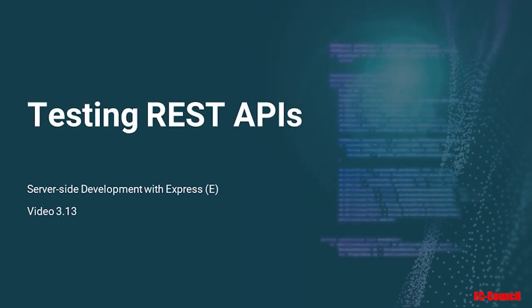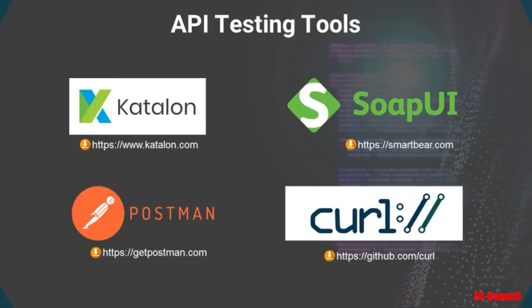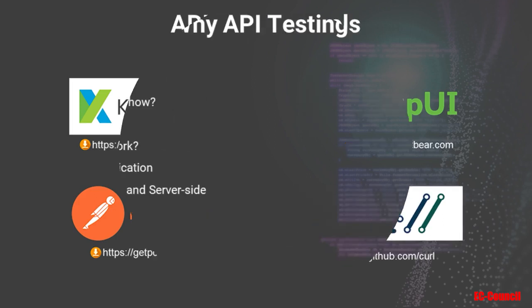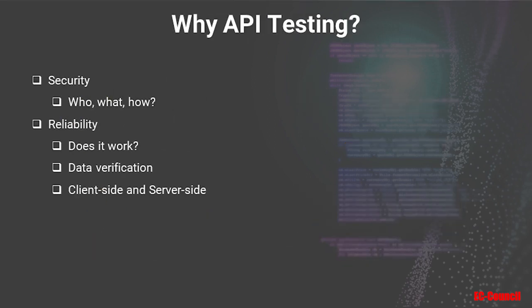Testing REST APIs with Postman. There are many tools you can use to test your APIs. For example, Katalon Studio, SoapUI, Postman, and if you like testing from the command line, you can use curl.